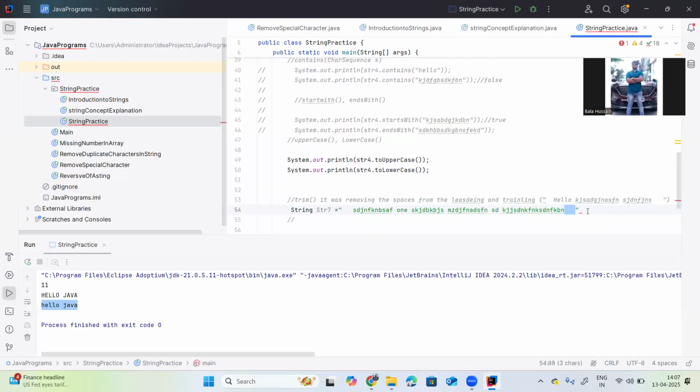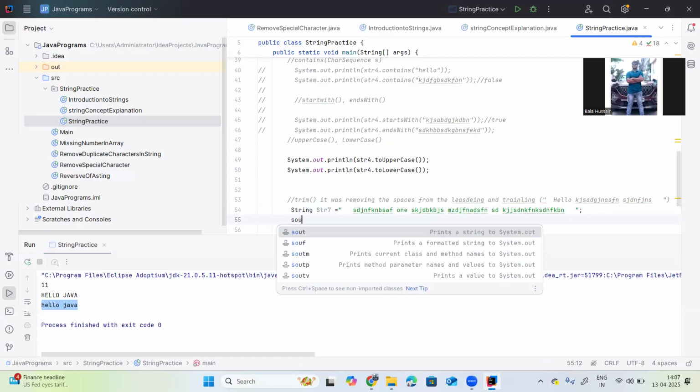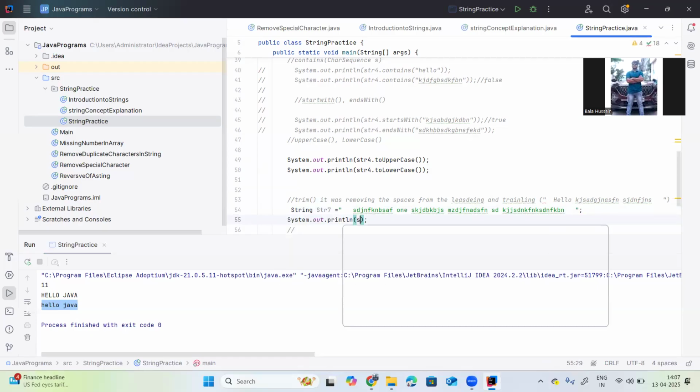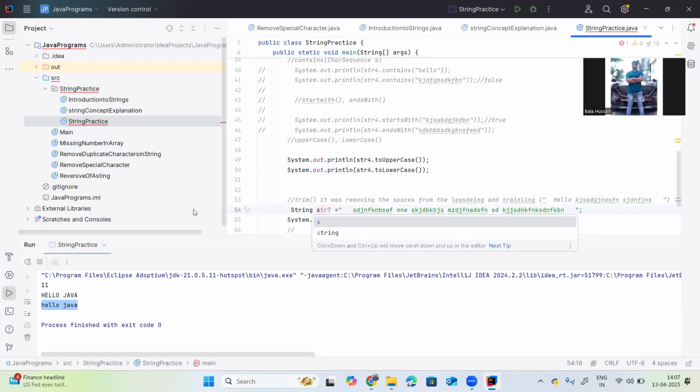If you want to remove those spaces, then System.out.println(str7.trim()). What will this trim do? It will remove these spaces and print the exact string.